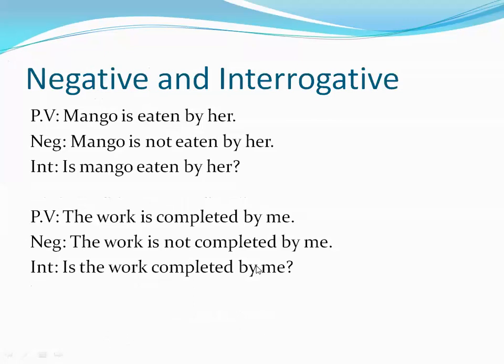Then we have the negative and interrogative. Mango is eaten by her. I told you yesterday that in negatives we have to use not, and in interrogative we have to use the helping verb first and then the whole sentence. So: mango is eaten by her, mango is not eaten by her. The helping verb helps to place not with the sentence. Helping verb क्यों कहलाते हैं? They are also called auxiliary verbs. लेकिन यहाँ helping verb क्यों कहलाता है? Because it helps to put not and make the sentence understandable and accurate. Mango is eaten by her, mango is not eaten by her.